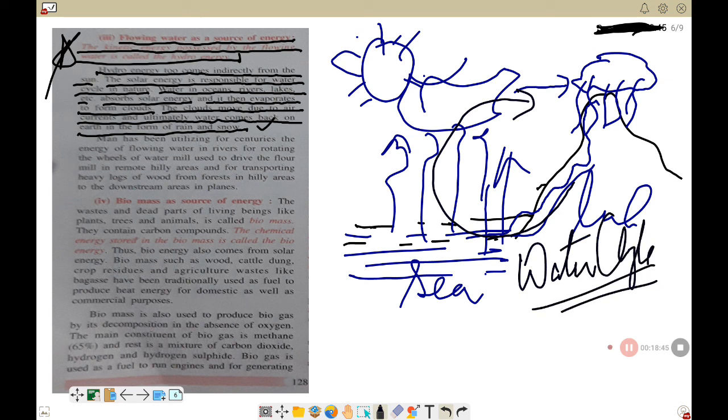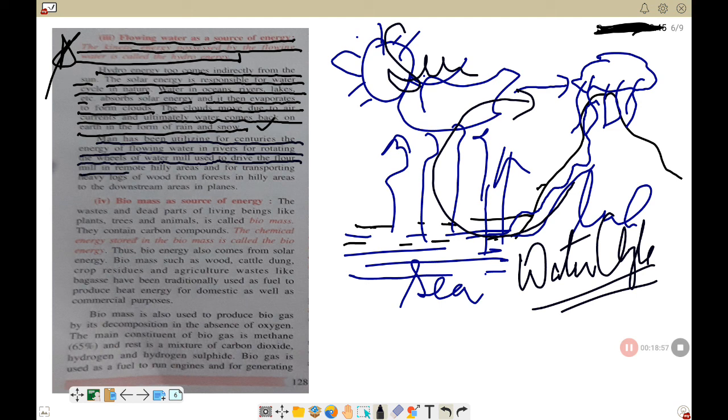So who is responsible for the water cycle? Sun. So man has been utilizing for centuries the energy of the flowing water in rivers for rotating the wheels of the water mill used to drive the flour mill in the remote hilly areas, and for transporting heavy logs down from the forest in the hilly areas to the downstream areas in the plains.